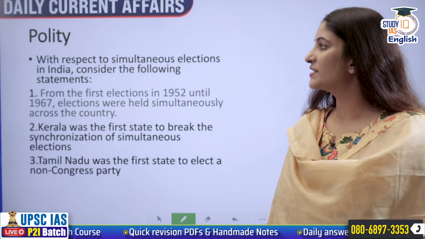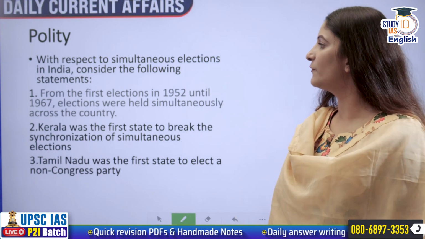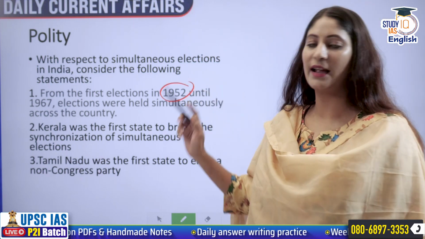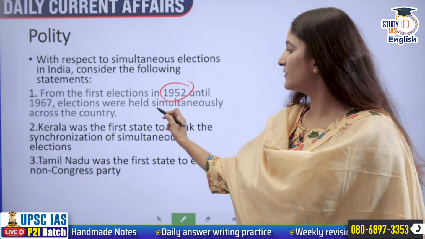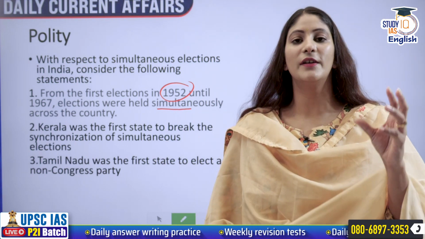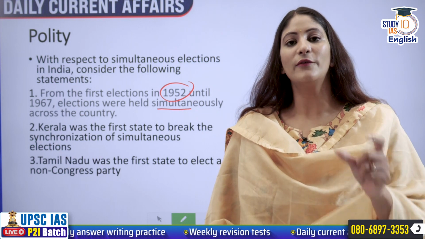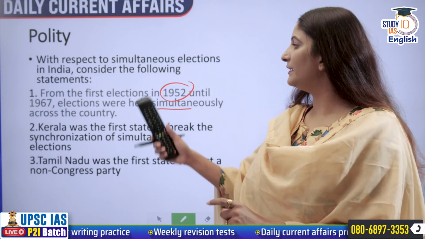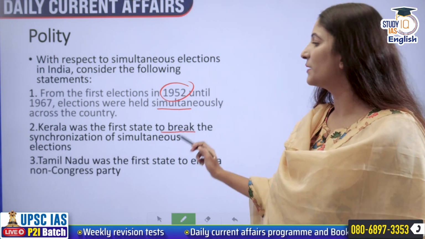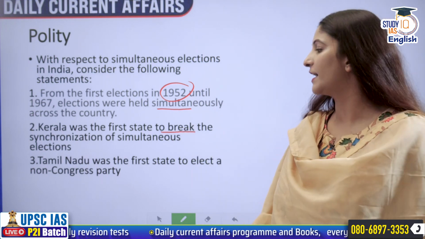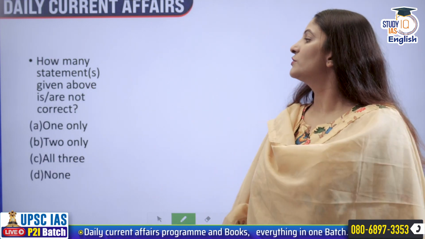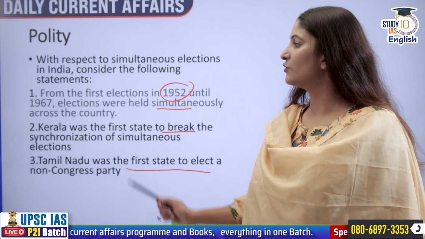With respect to simultaneous elections in India, consider the following statements. For the first elections in 1952 until 1967, elections were held simultaneously across the country. That means the Lok Sabha elections were conducted at the same time as the state legislative assemblies from 1952 to 1967. Kerala was the first state to break the synchronization of simultaneous elections. Tamil Nadu was the first state to elect a non-Congress party. So how many of the statements given above are not correct?